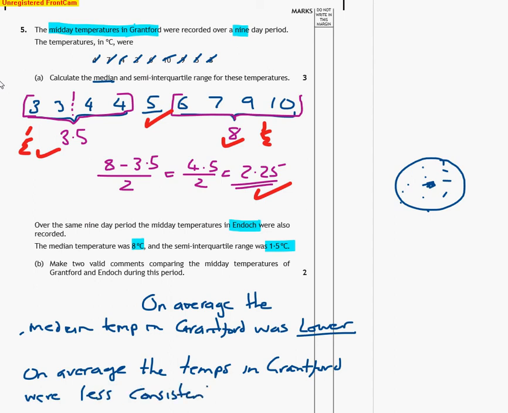Okay, so the median in Grandford was lower. 5 was less than 8. 2.25 is a higher spread, so it gives it a higher spread or a lower consistency. So less consistent or a higher spread. Okay, but it's very, very important that you link it in with the fact we're talking about temperatures and we're talking about these places. Okay, good stuff. So yeah, a mark for each of those. 1 mark for each statement.